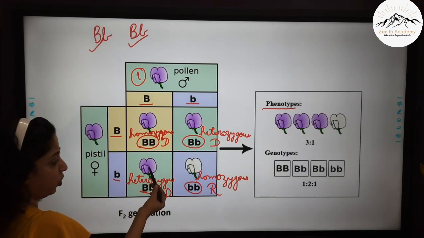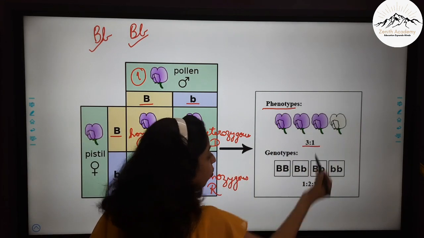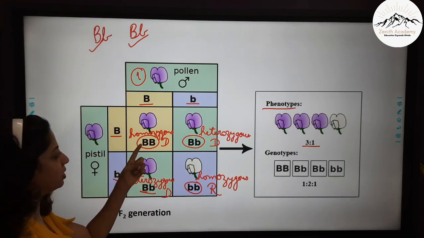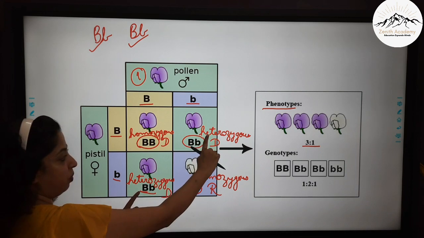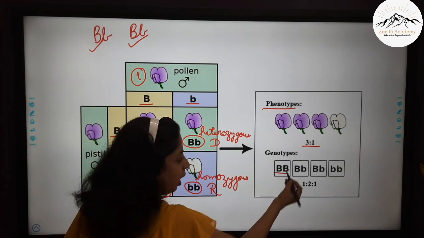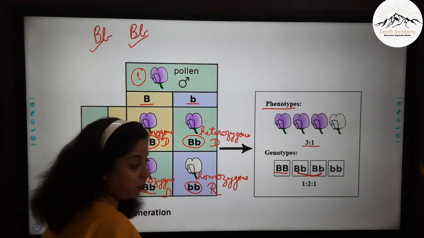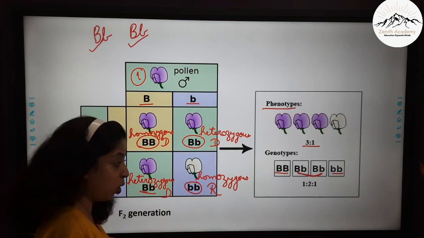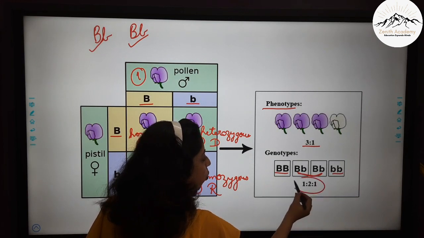Okay, so if you see now the phenotype, that is the physical appearance what we are seeing, you can see that there are 3 purple and 1 white. So the phenotype ratio is 3:1. Whereas the genotype, now here you can see one is capital B capital B, but there are 2 heterozygous dominant, capital B and small b. Okay, so one is capital B capital B, then there are 2 capital B small b, and then there is a homozygous recessive, that is both are small b. So this ratio is 1:2:1.